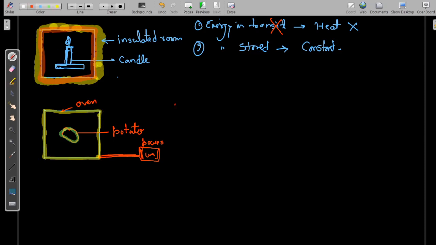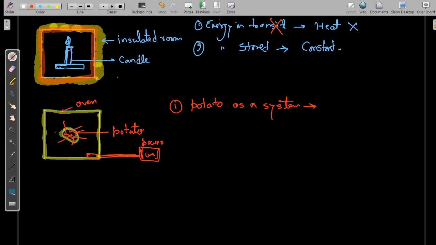So first let us discuss when we are taking the potato as a system. You can easily see what will happen. There will be a heating element inside the oven. It will heat up the surroundings, and due to the temperature difference, there will be a heat transfer from the surroundings to our potato, and the potato will heat up.